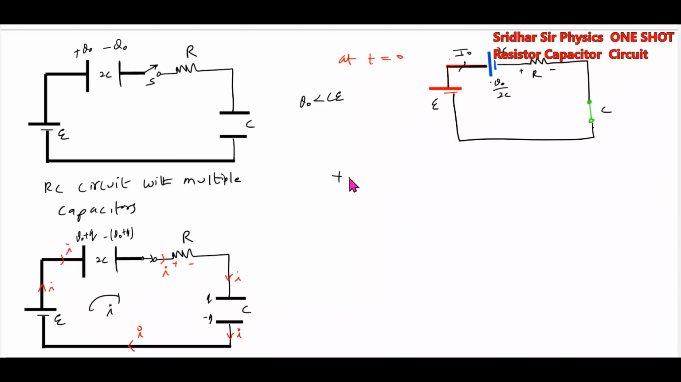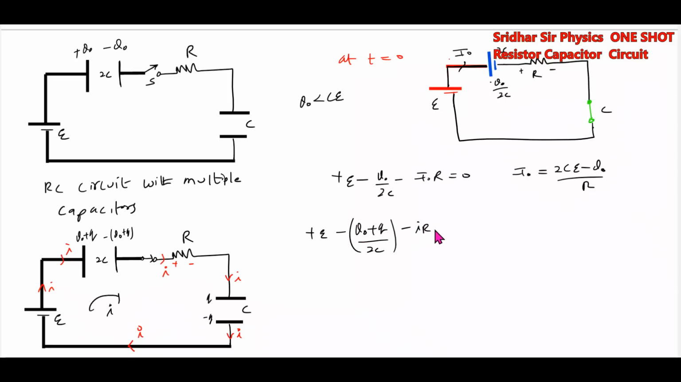Then this will become plus E minus Q0 by 2C minus I0 R equals 0. So I0 will be (E minus Q0 by 2C) divided by R. Then at any time t, we'll write down the equation. At any time t, this will be plus E minus Q0 plus Q by 2C minus IR minus Q by C equals 0.